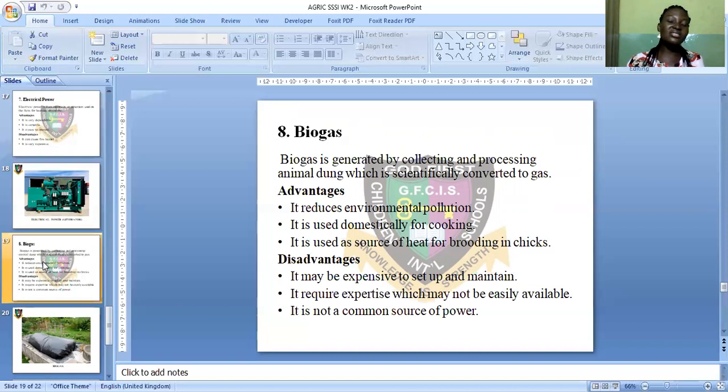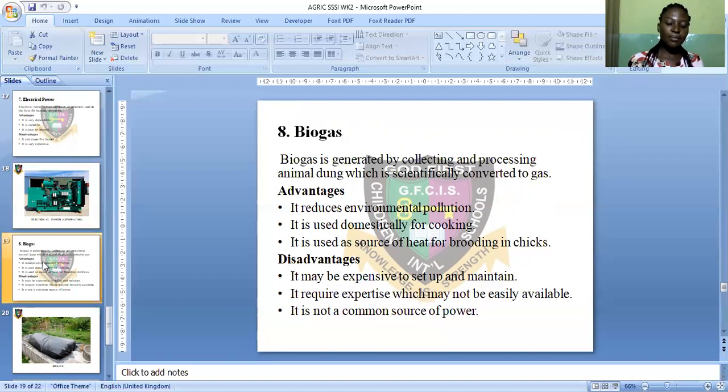These waste materials can be converted to gas. This is just the process of converting waste into useful material like gas. Animal dung can be used to make gas through the process of biogas.